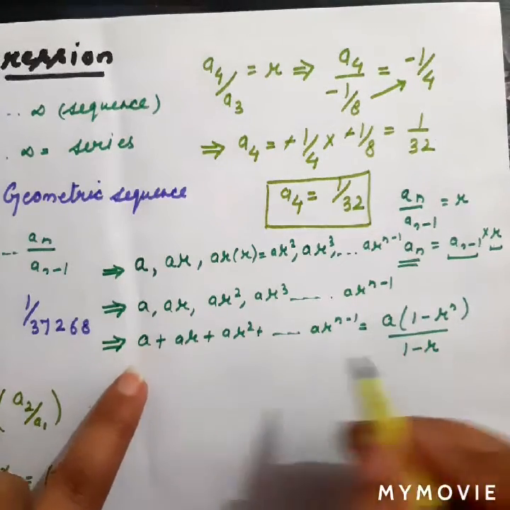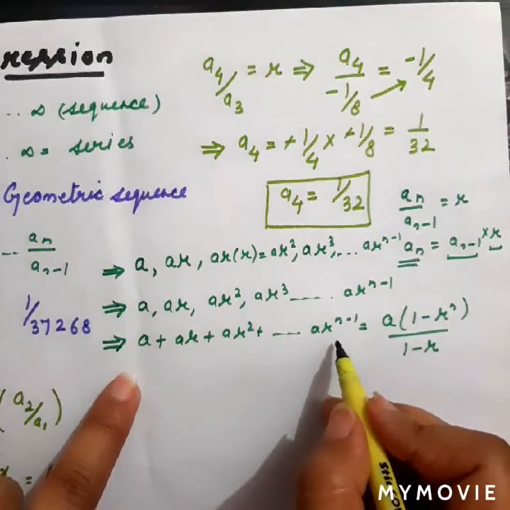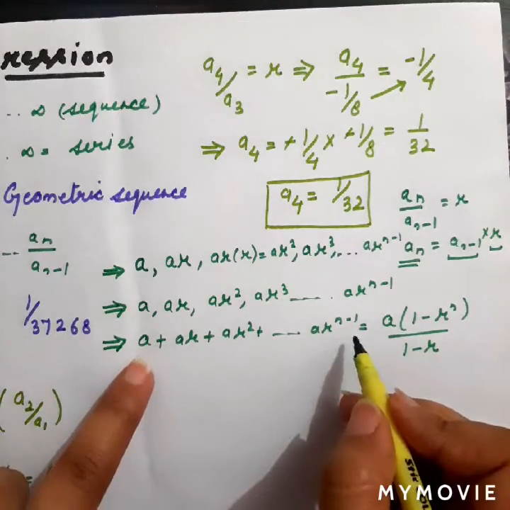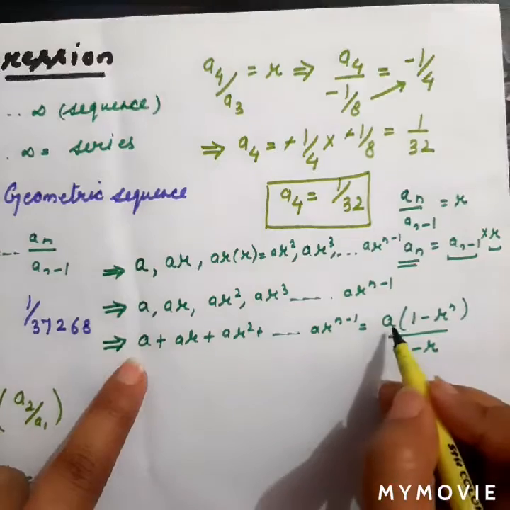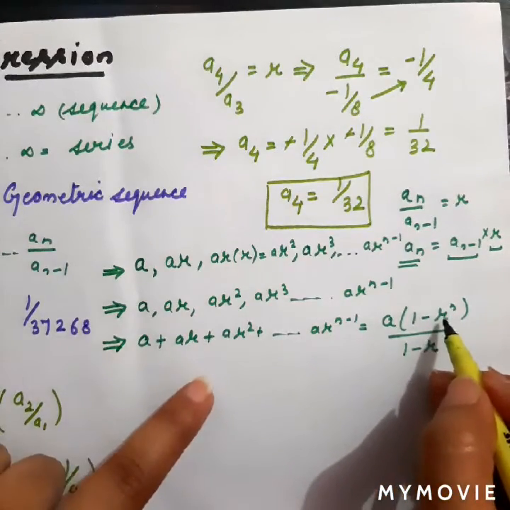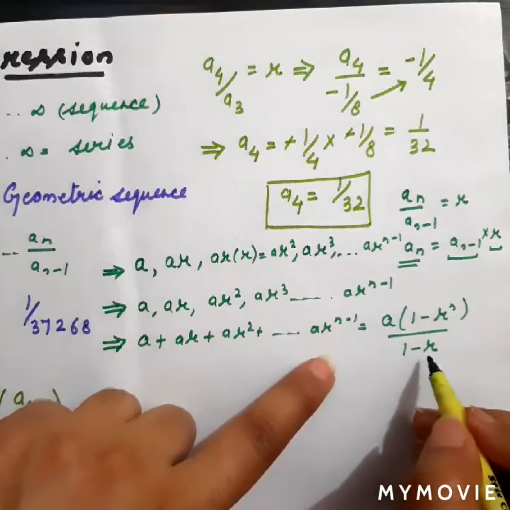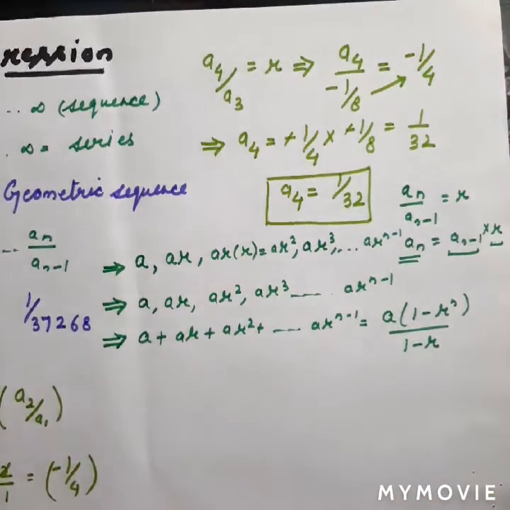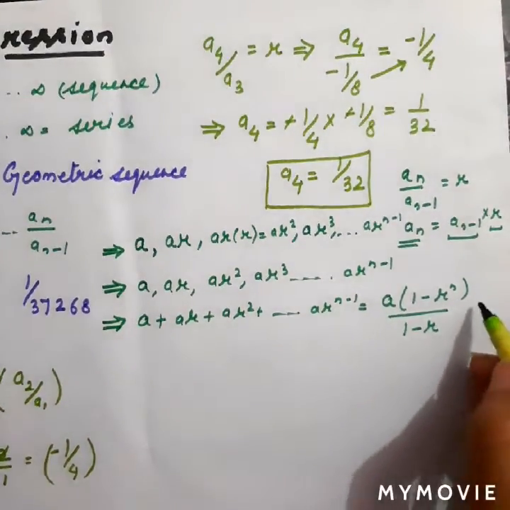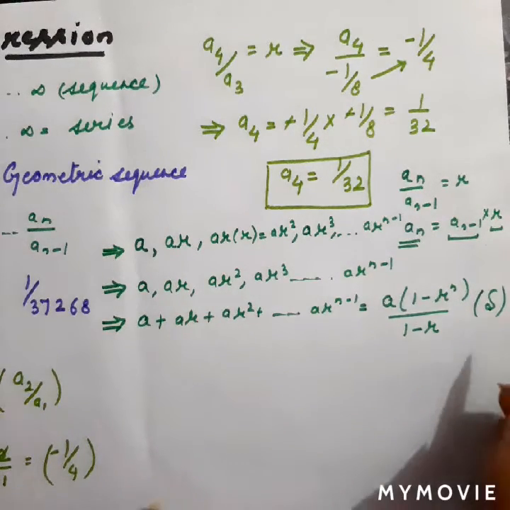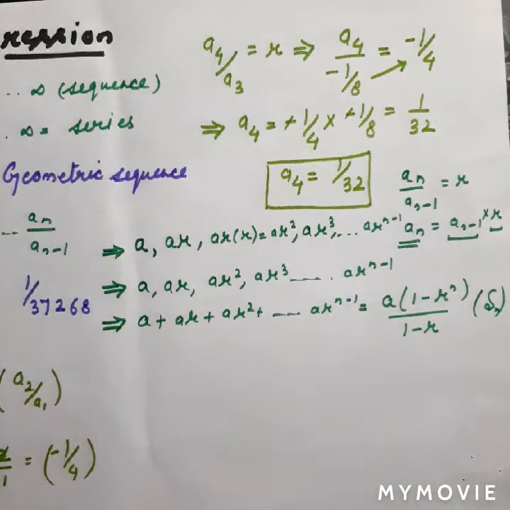So in case we have a geometric progression and need to find the sum, first of all we write a, then 1 minus the ratio raised to the power n, the total number of terms, divided by 1 minus r. This is the formula for the sum of n terms of a geometric progression, right?